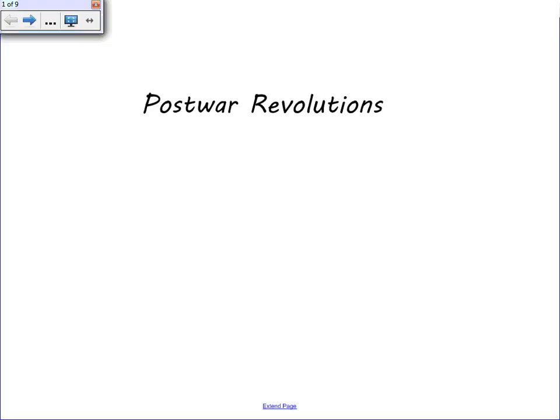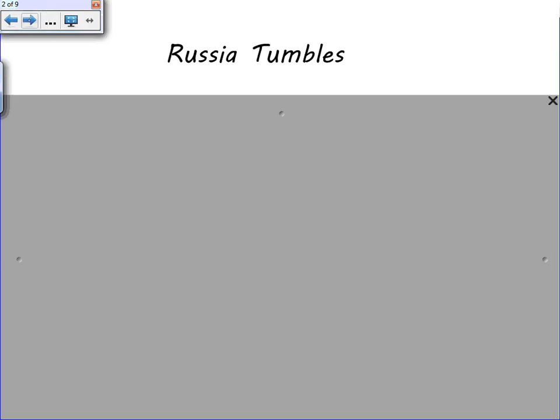There are three things we're going to talk about today. One, we're going to talk about the rise of communism in Russia. Two, we're going to talk about the rise of communism in China. And the third thing we're going to talk about is how nationalism increased in India and ultimately led to their independence. Let's start looking at Russia and their rise to communism.